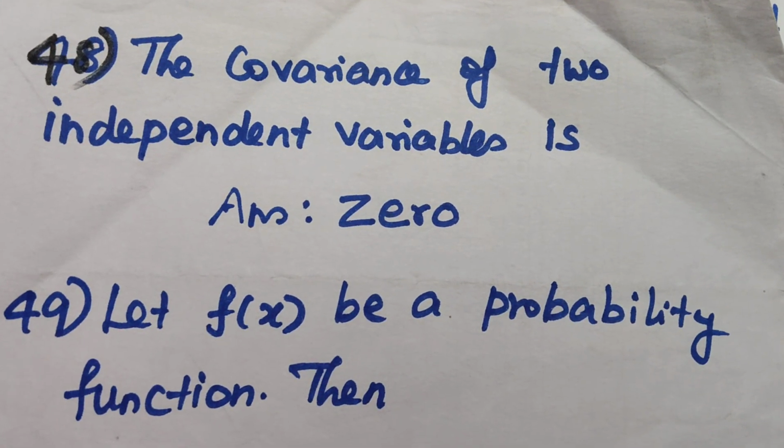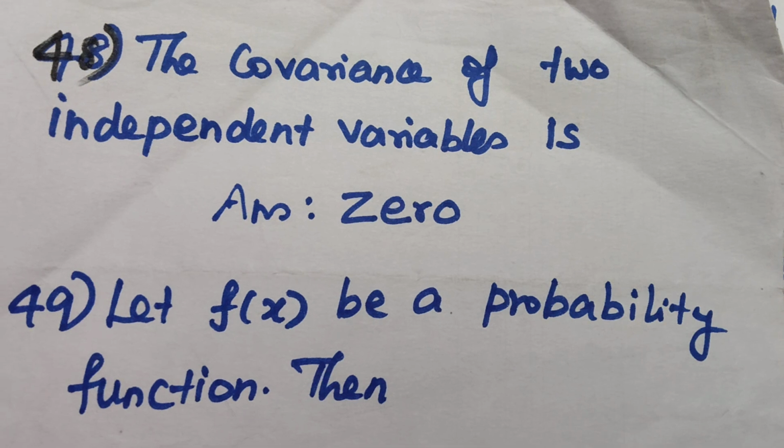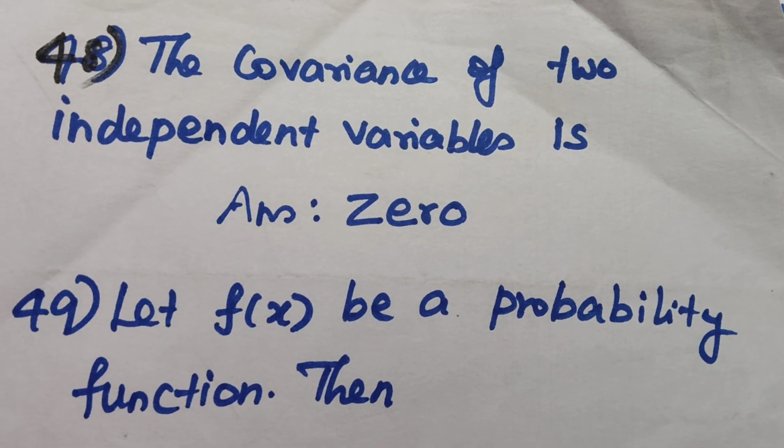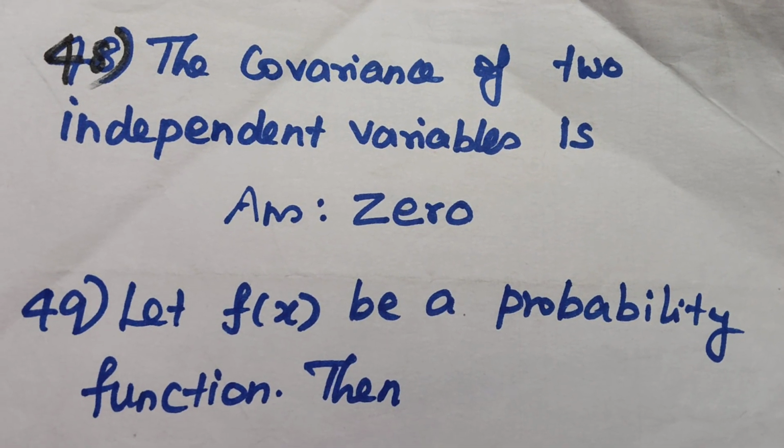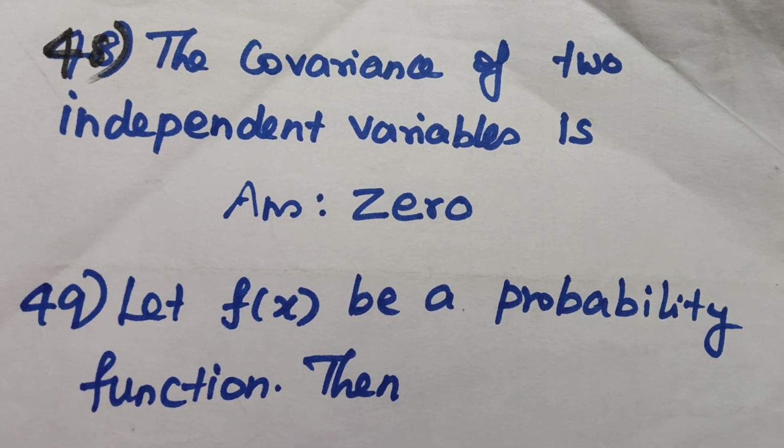Question number 48 is a simple result of statistics. The covariance of two independent variables is 0.